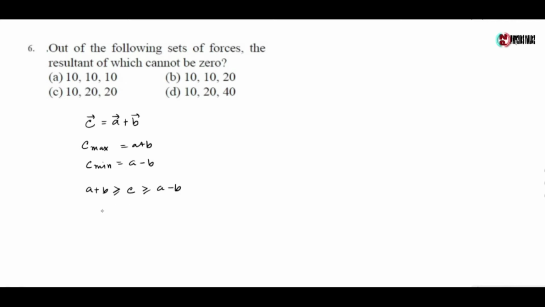So the resultant is 0 if the sum of any two vectors is greater than or equal to the remaining vector. So in the last option, the sum of two vectors, 10 plus 20, is not greater than or equal to 40. So the resultant of these three forces cannot be 0. So the correct option is option D.